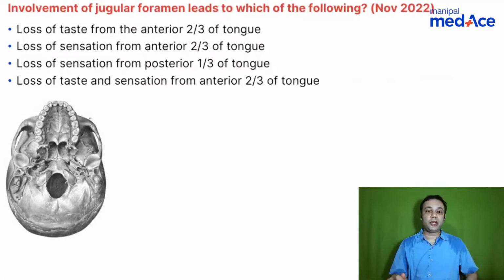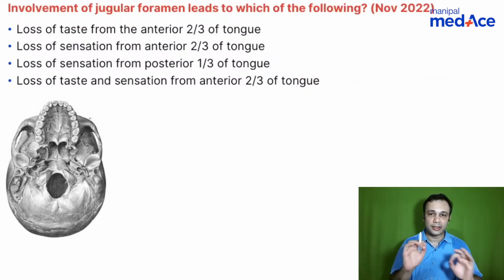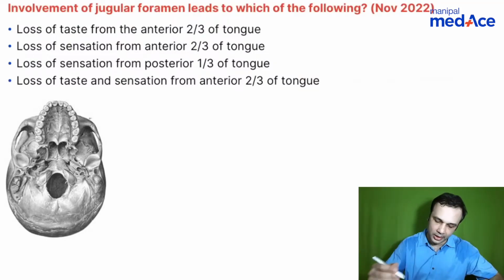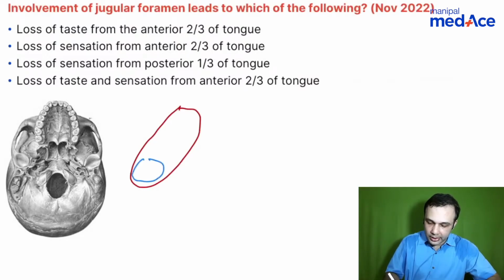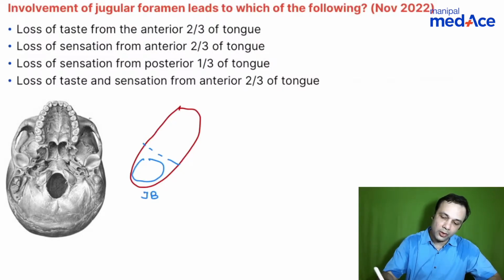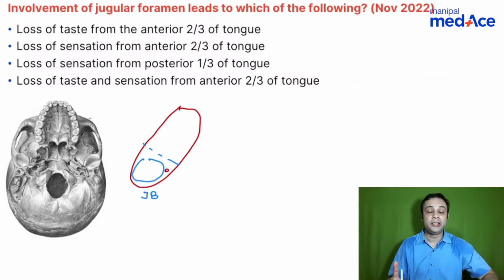question. We have involvement of the jugular foramen leads to which of the following? For this, you need to know the anatomy of the jugular foramen. As simple as that. Nothing more to do apart from anatomy, right? So when you talk about the anatomy of the jugular foramen, think of it as three important parts, right? The first part, or the lateral most part, contains the jugular bulb along with the meningeal branch of the occipital artery.